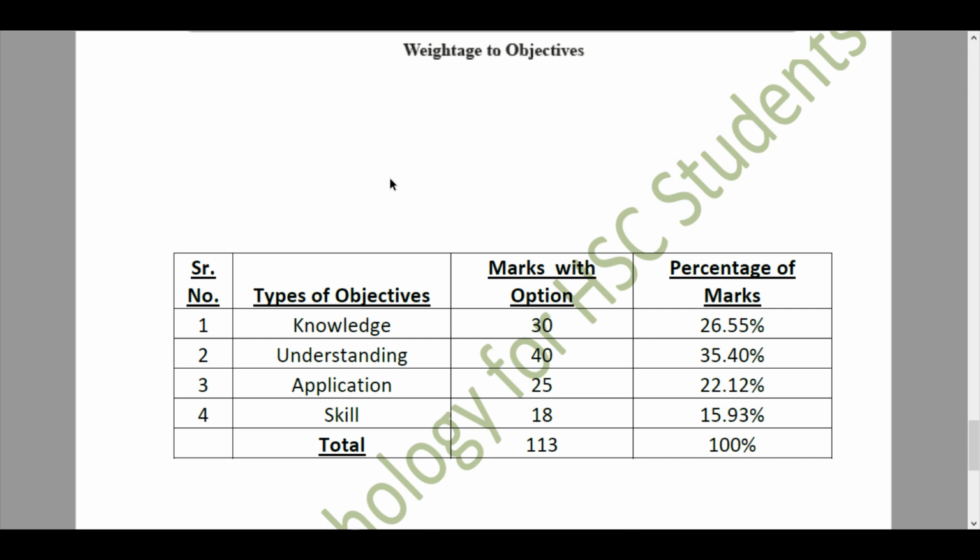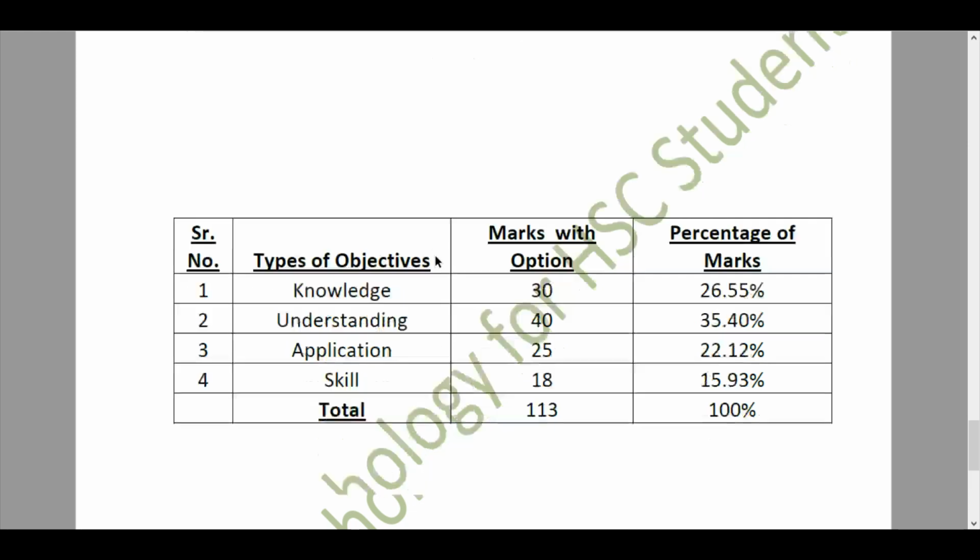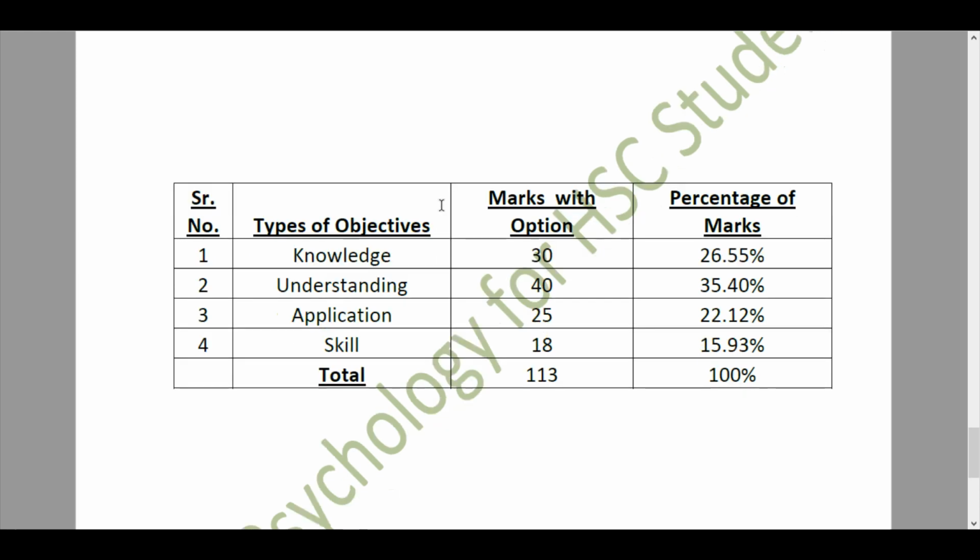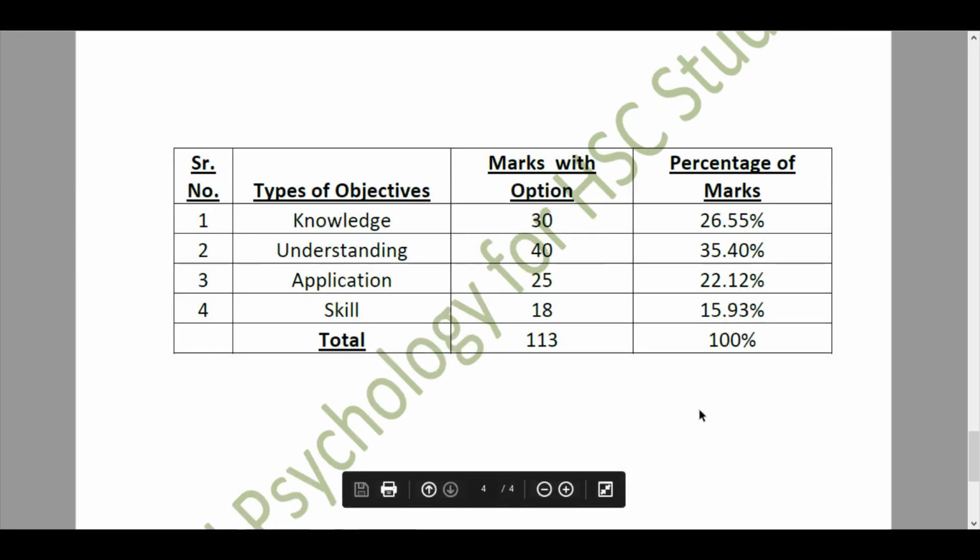Then we move forward to our last type of objective, that is skill. Here it would be asked for 18 marks with option. It holds 15.93 percentage of marks. So here, this was the weightage to objectives that would be asked to you in your psychology paper, and based on the rest of the 20 marks that are required for your total 100-mark psychology subject, 20 marks is for your project plus your viva.